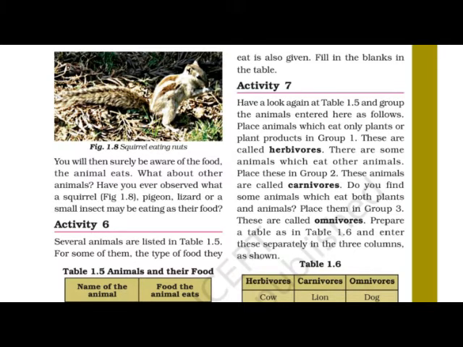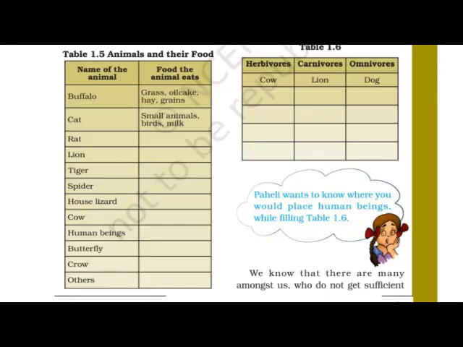First one, buffalo. See what the buffalo eat: grass, oil cake, hay and grains. This is eaten by buffalo. Now what the cat eats? Cat eat the small animals, birds, milk, etc. So here we can understand which food is eaten by which animal, or which animal eats which food. Okay, so we can get a little idea.